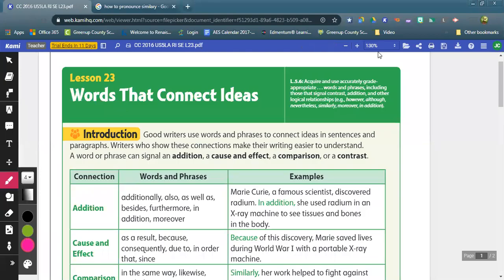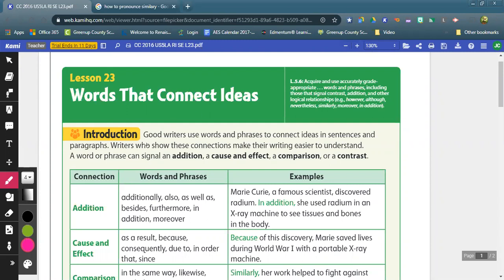Hello, once again, guys. We are looking today at lesson 23, words that connect ideas, and that's just a fancy way of saying transition words. That's what it is. And we have been using transition words throughout the year in our writing to help our writing flow to be easier to read.